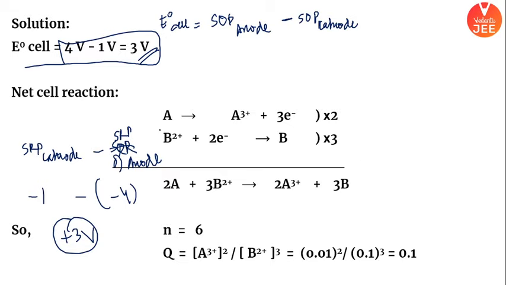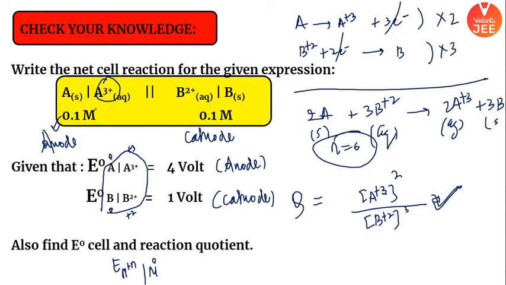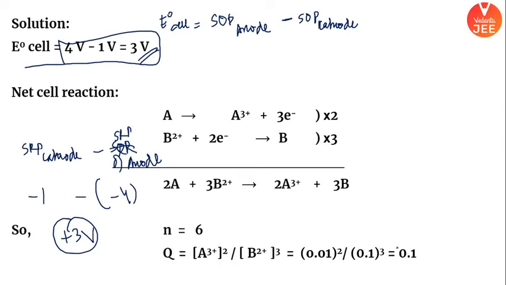Okay. In this particular question, I had also given you concentration. Check this out. So reaction question was given. Can't I find the answer? So A will be 0.1 whole power 2 divided by 0.1 whole power 3. Yes, this is what I did. See, the answer has come 0.1. I hope it is clear. Everyone has understood.